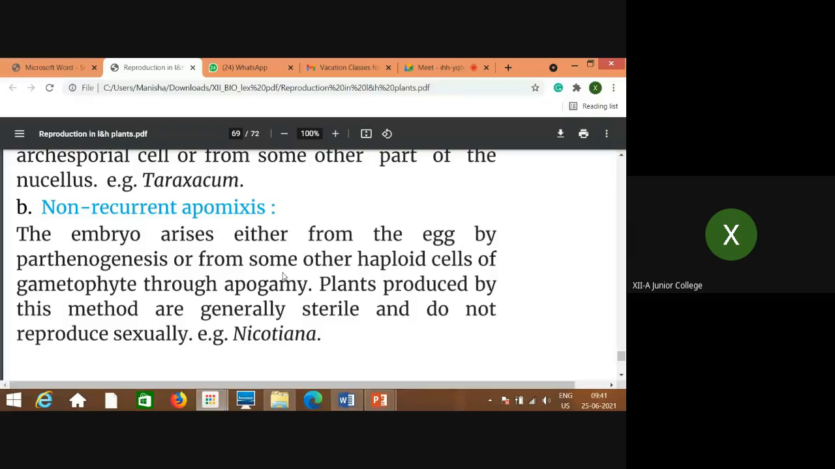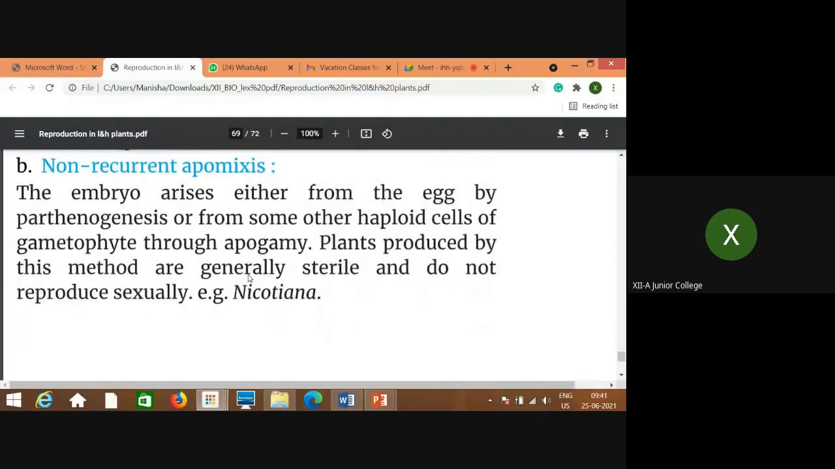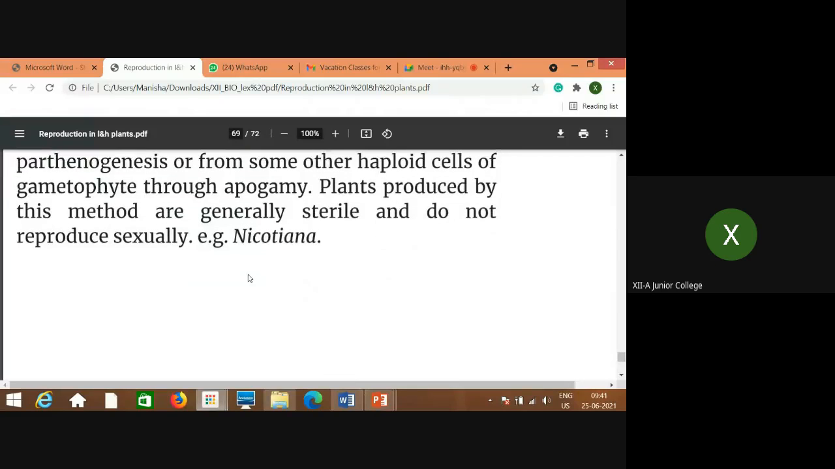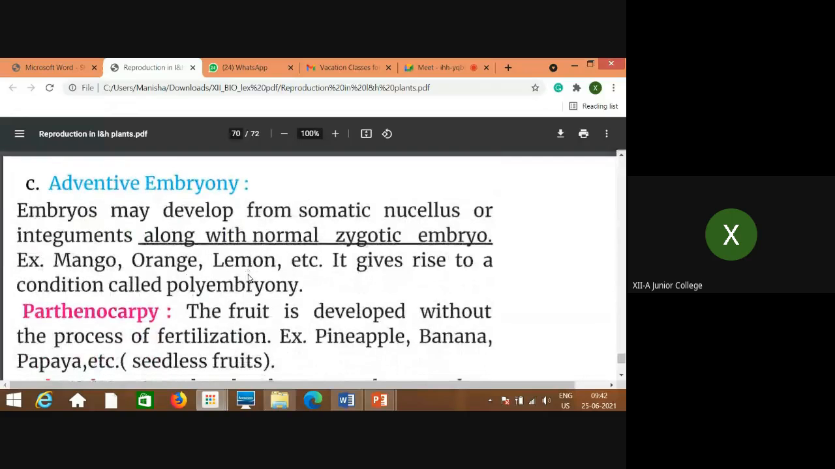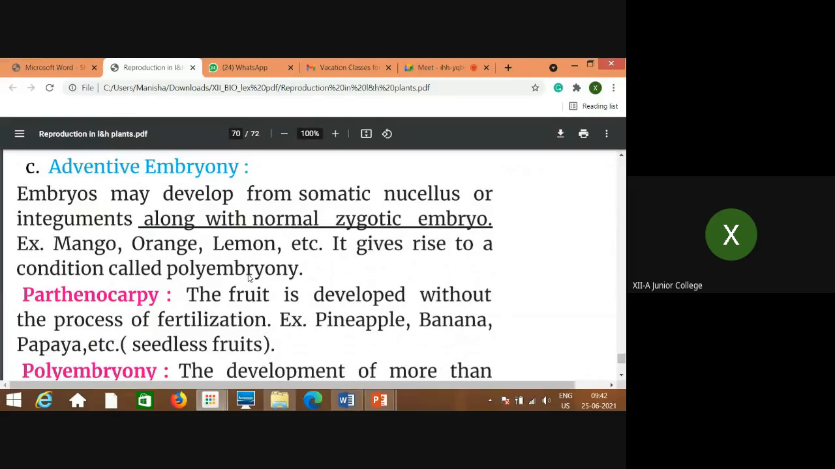Or from even other haploid cells of the gametophyte. Whatever gametophyte is produced, any cell of the gametophyte or egg cell, when the embryo is produced without fertilization, then the plants produced by this method are generally sterile because there is no involvement of another gamete. So they do not reproduce sexually, and these are considered to be sterile. And the third category of this is next.